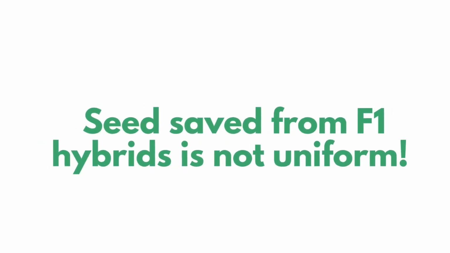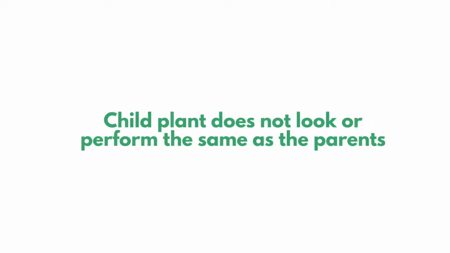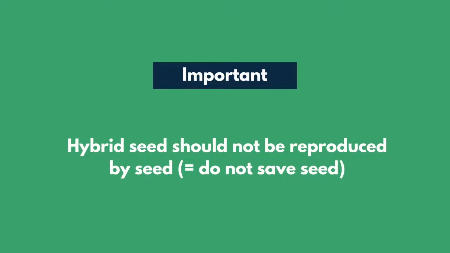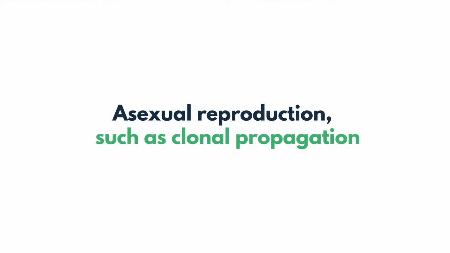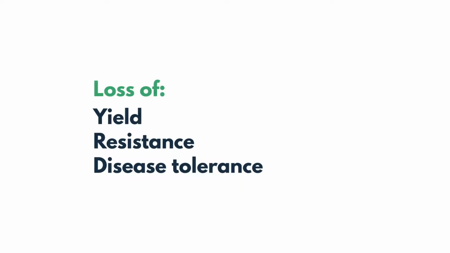But unlike pure line varieties, if the seeds of F1 hybrids are saved and planted, the child plant will not look or perform the same as the parents. It is critical to know that F1 hybrids should not be reproduced by seed, but only by asexual reproduction methods, such as clonal propagation. Saving hybrid seed can result in severe loss of yield, resistance or tolerance to diseases, quality or other agronomic behavioral traits.